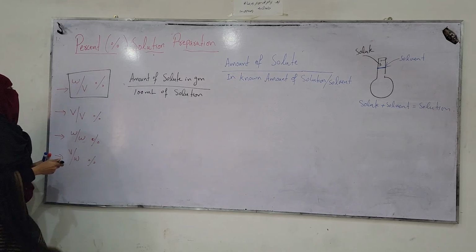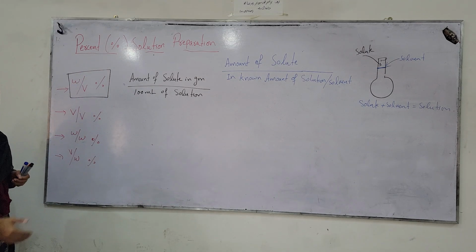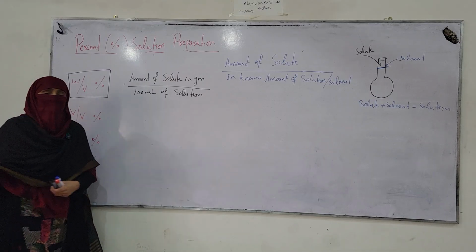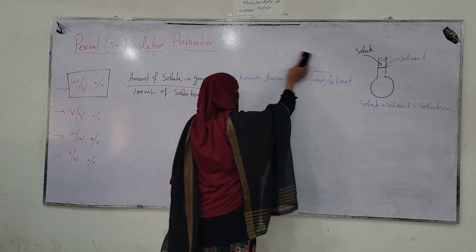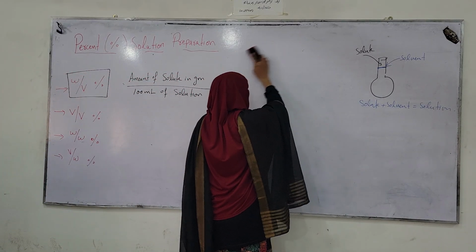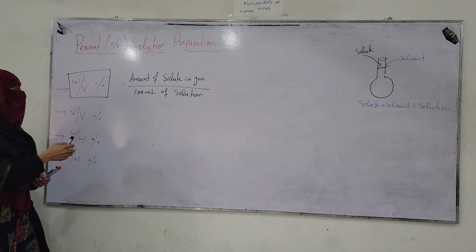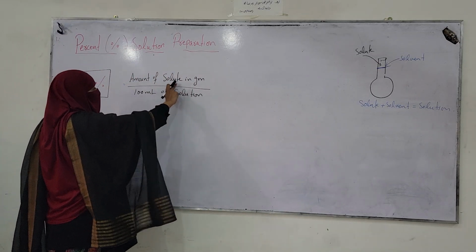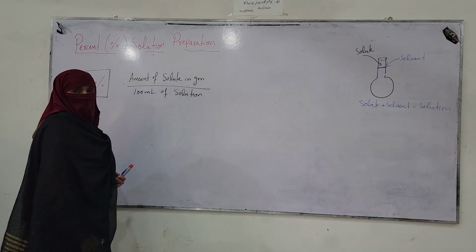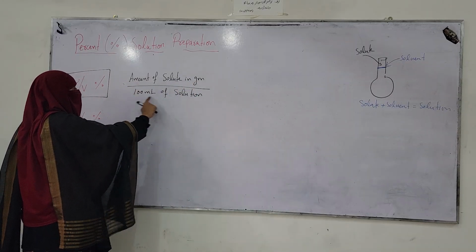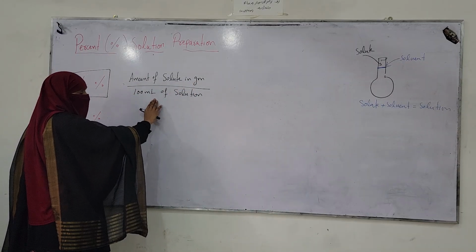Weight by volume is the most commonly used type of solution. In our laboratories, we commonly prepare weight by volume solution. In weight by volume solution, the amount of solute is taken in grams, and the solution will be 100 ml.